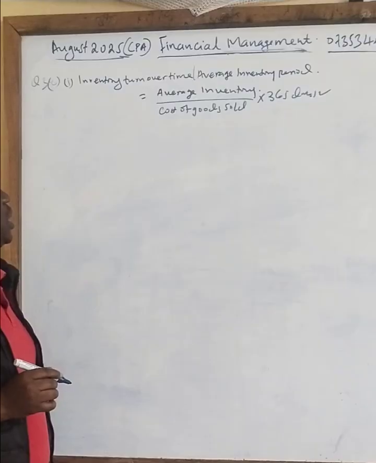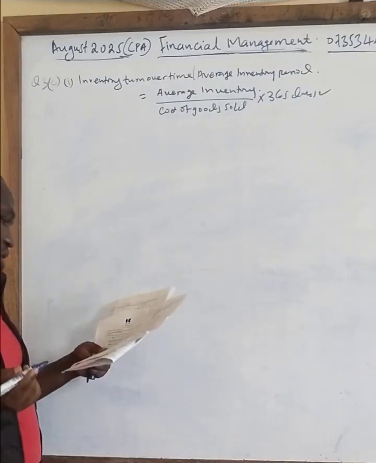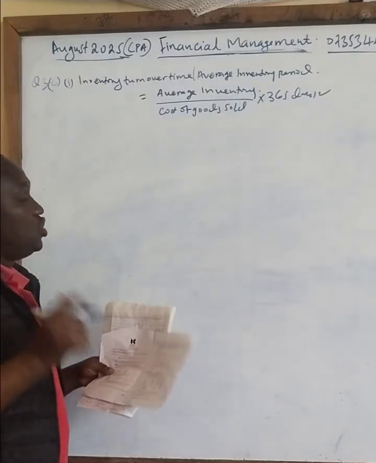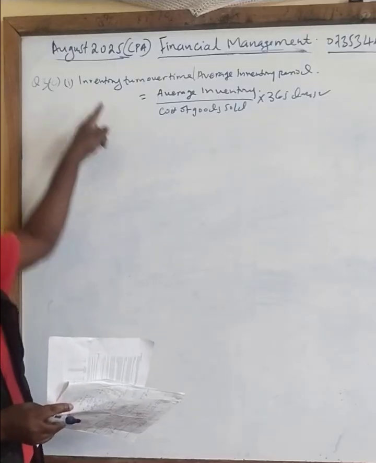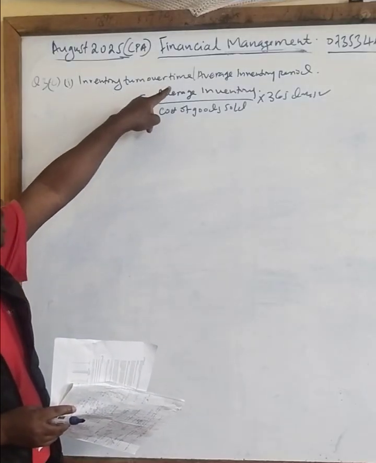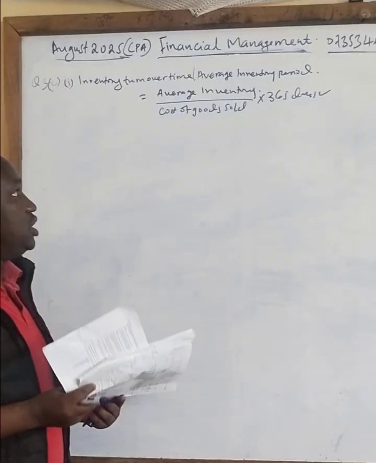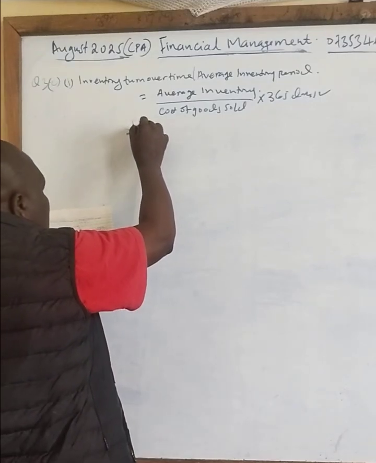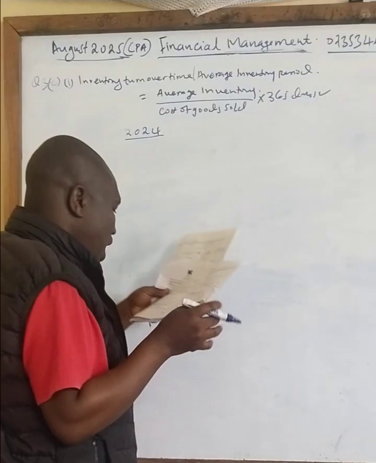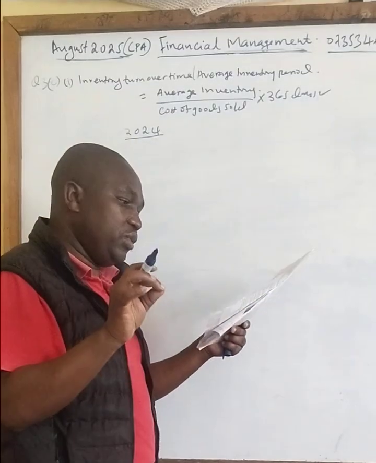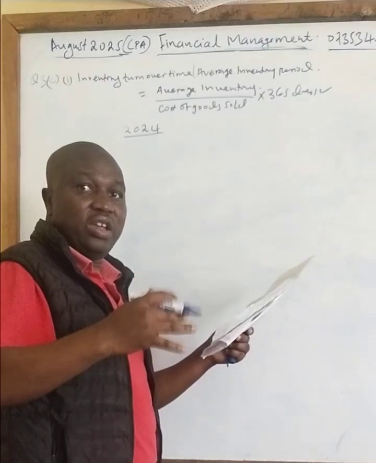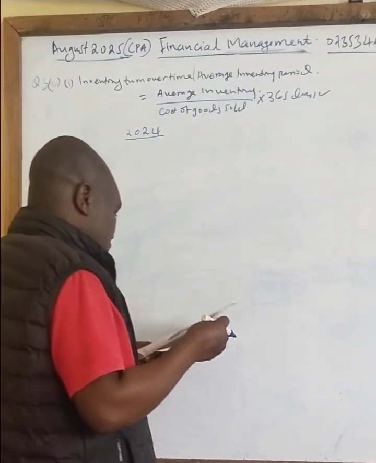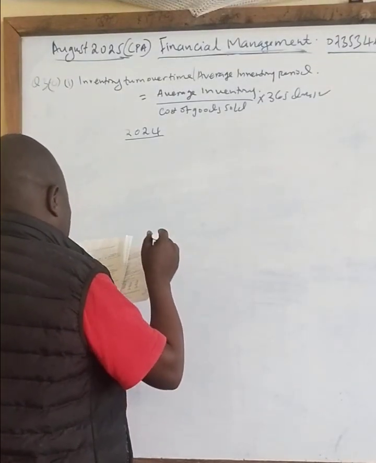So we need now to work out for the 2 years. We have been told 2024 and 2025. So you have 4 marks each. Students did not get the entire 4 marks because they calculated inventory turnover ratio instead of time. So most of the students did not get this question right. Now we have 2024 here. For 2024, we need to add inventory for 2023 plus inventory for 2024, and you divide by 2.